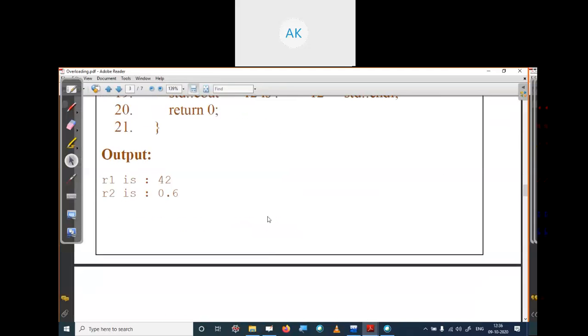Let's see our next overloading, which is operator overloading.